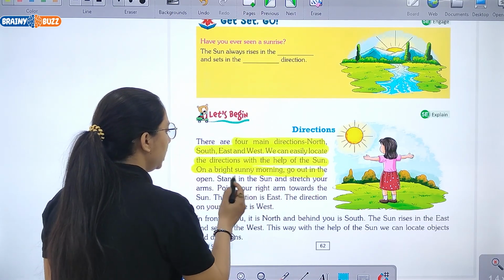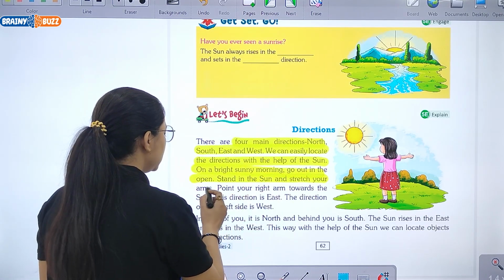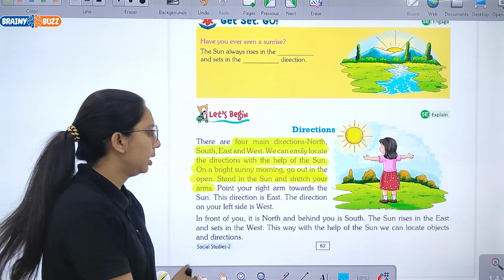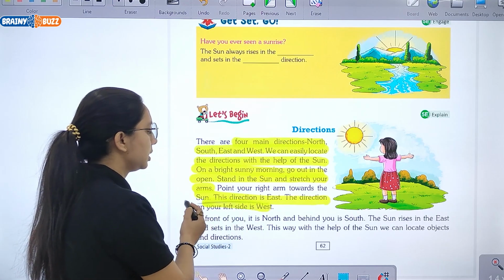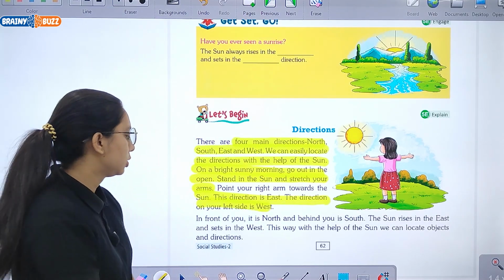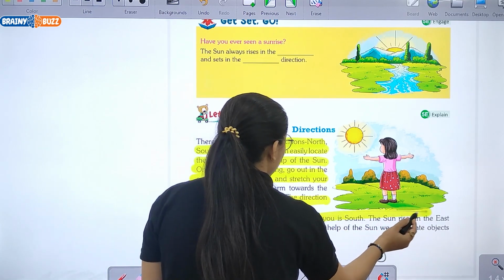On a bright sunny morning, go out in the open. Stand in the sun and stretch your arm. Point your right arm towards the sun. This direction is east and the direction on your left side is west. So in front of you is north and behind you is south.